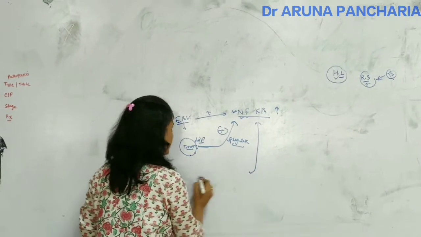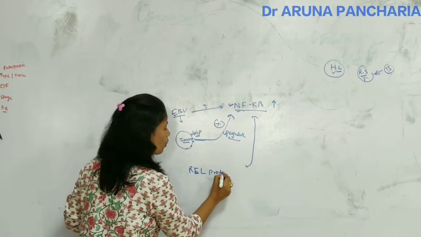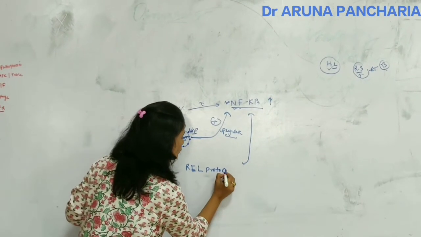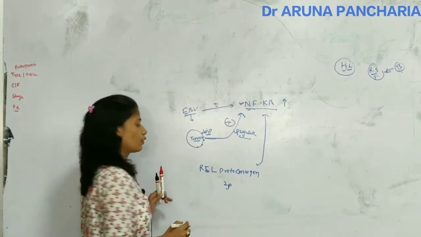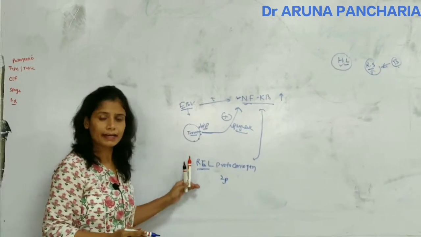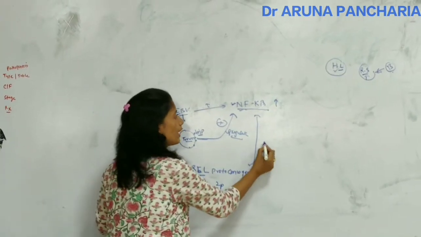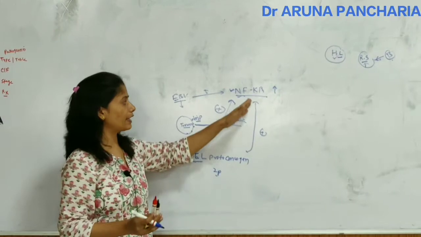The third thing is the REL proto-oncogene, present on chromosome 2p. So gain of the REL proto-oncogene is going to activate NF-kappa B. So these are the things that activate NF-kappa B.